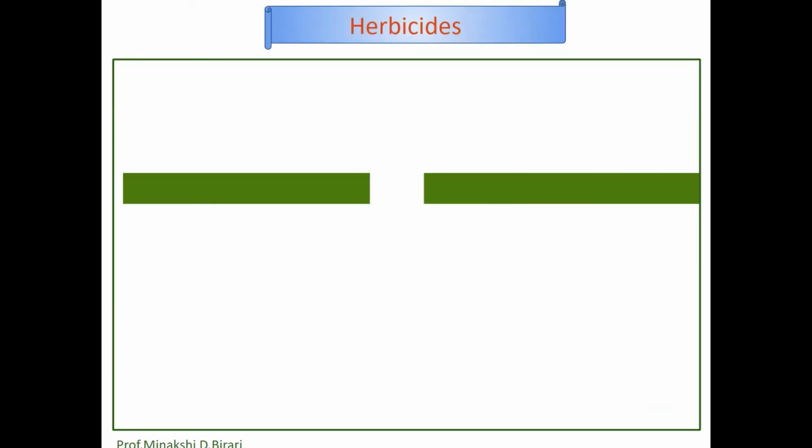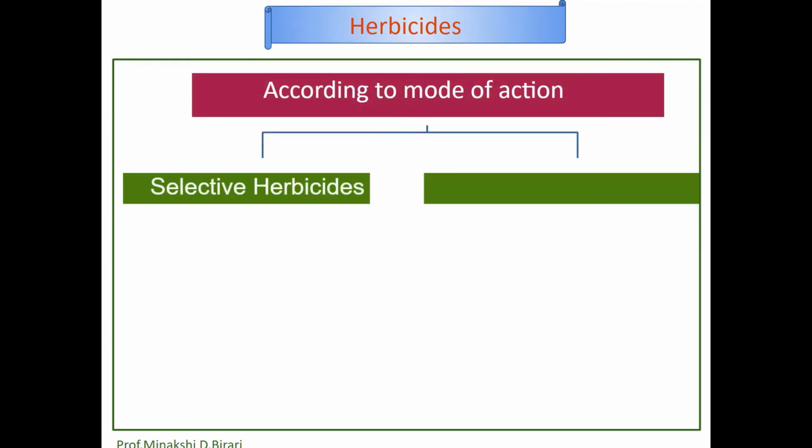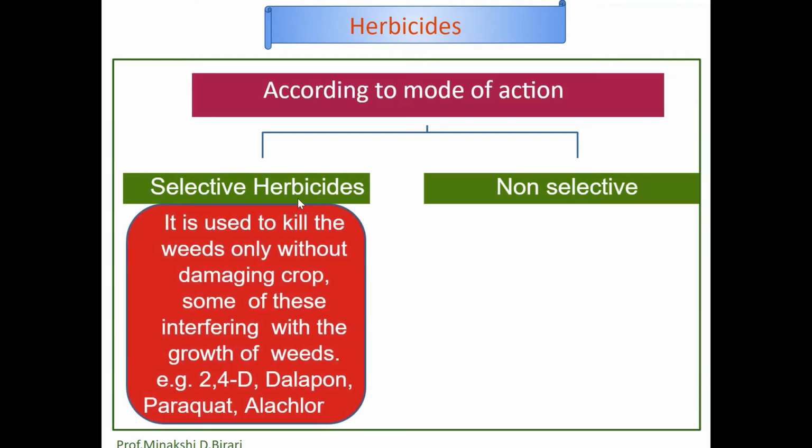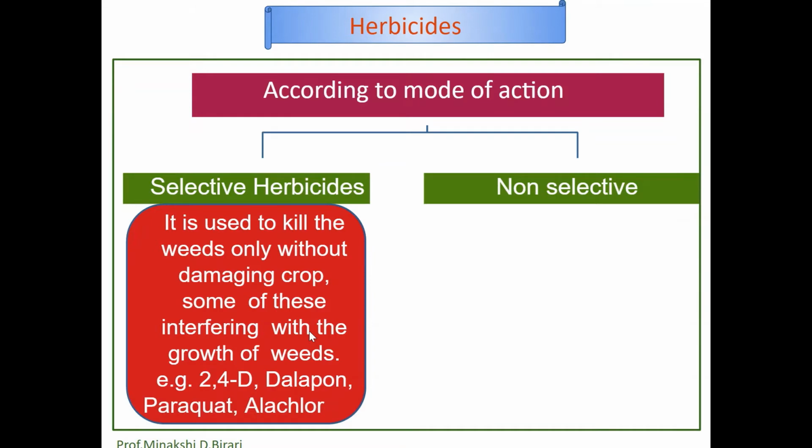We have to study the classification of herbicides. According to the mode of action, herbicides are classified into various groups. First of all, they are classified into selective herbicides and non-selective herbicides. What is a selective herbicide? It is used to kill the weeds only without damaging the crop. Some of these interfere with the growth of weeds. For example, 2,4-D, dalapon, paraquat, butachlor, etc.